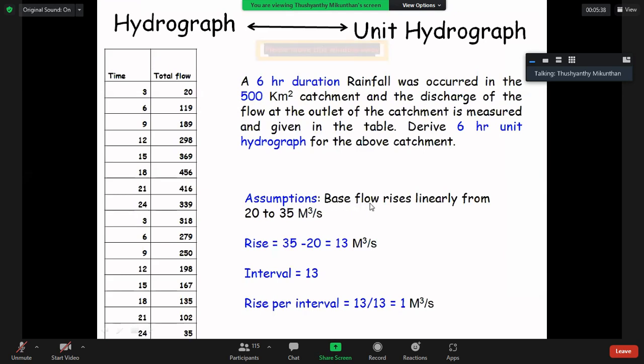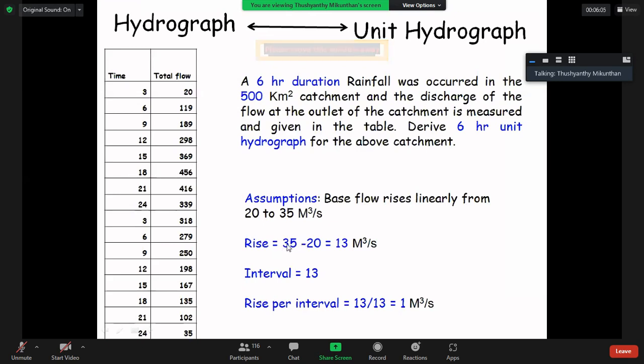Linearly, not 20, 20, 20, then immediately 25, 25, 25, not like that. We are assuming the base flow rises linearly from 20 to 35 cubic meters per second.